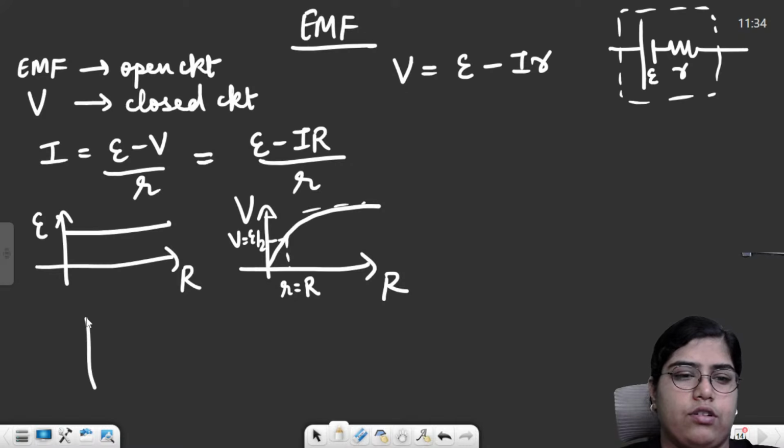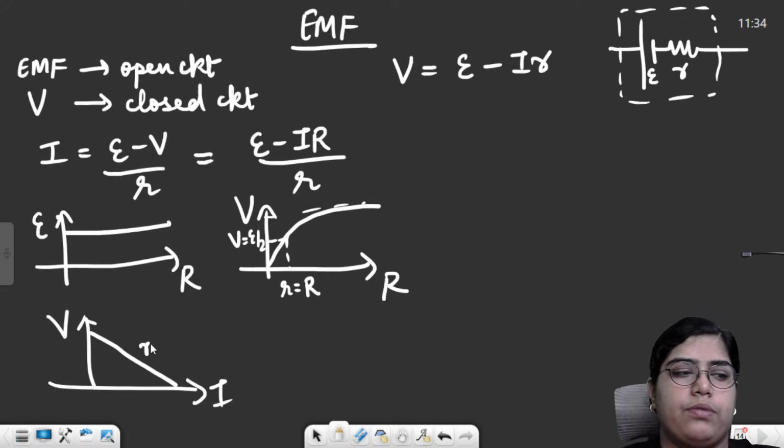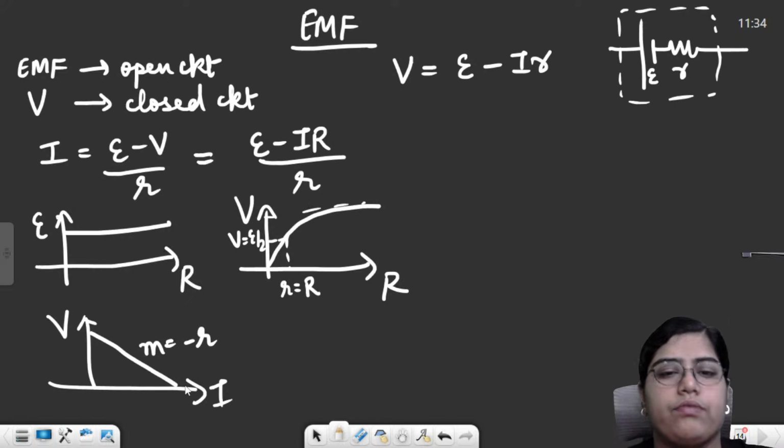And the third graph was for V versus I. In the VI graph, this was a straight line graph with a negative slope, and the slope of this graph was equal to minus r, minus of internal resistance.